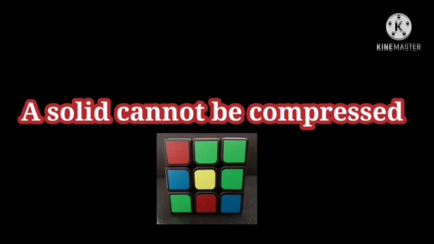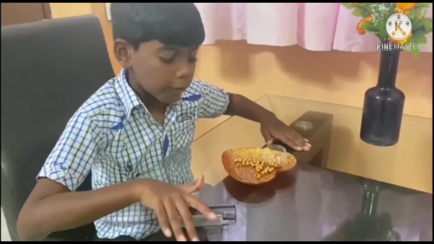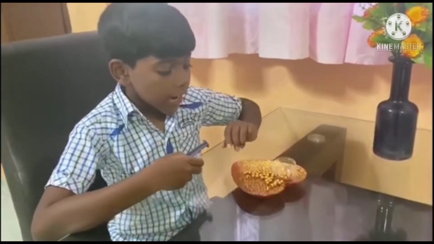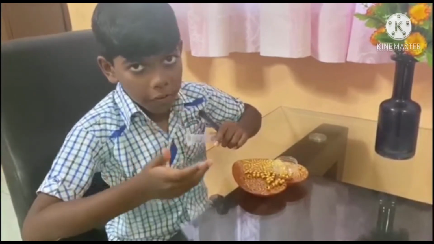A solid cannot be compressed. In solids, the particles are packed closely together in an orderly arrangement. Hence, it is difficult to compress. For example, these are some beads and this is a syringe. So now I'm going to take 10 beads to see if it gets compressed or not.